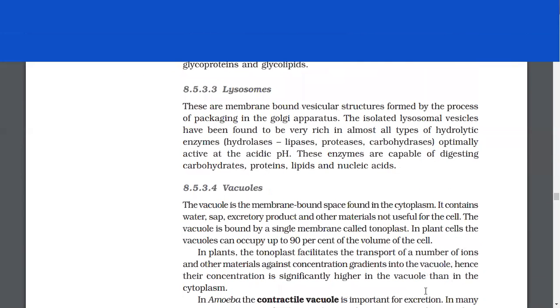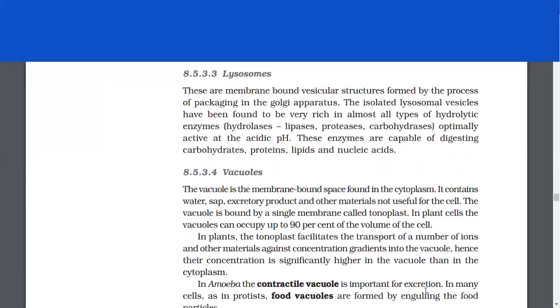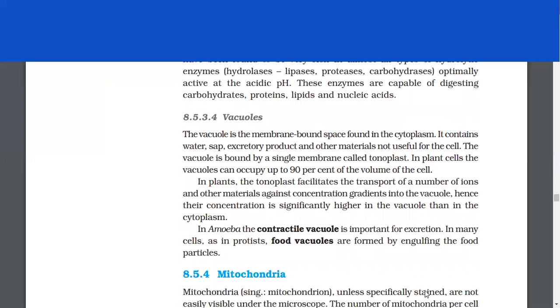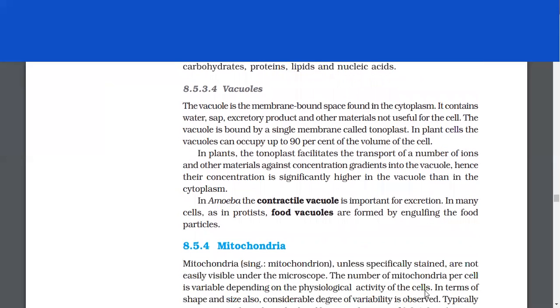Lysosomes. These are the membrane-bound vesicular structures formed by the process of packaging in the Golgi apparatus. The isolated lysosomal vesicles have been found to be very rich in almost all types of hydrolytic enzymes, optimally active at the acidic pH. These enzymes are capable of digesting carbohydrates, proteins, lipids, and nucleic acids.